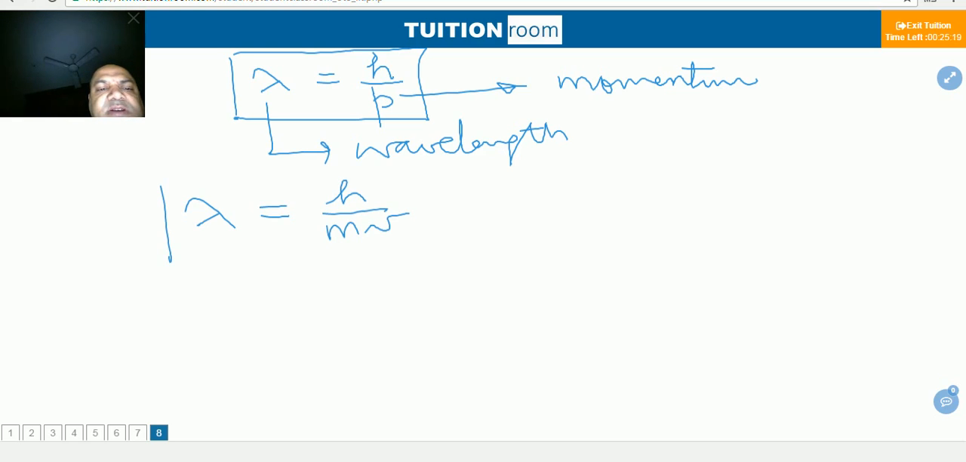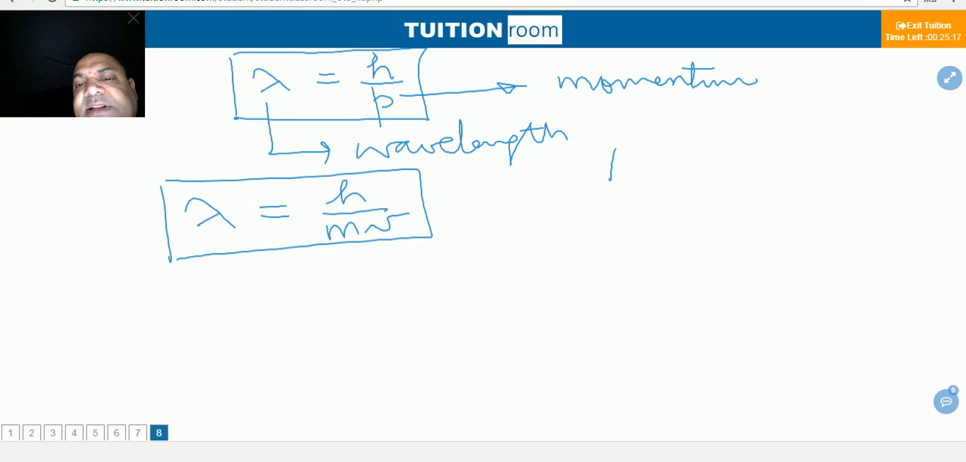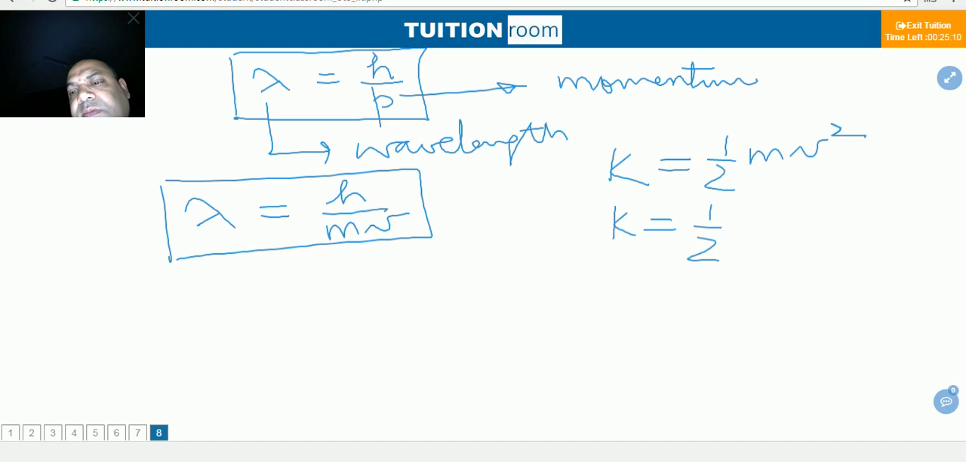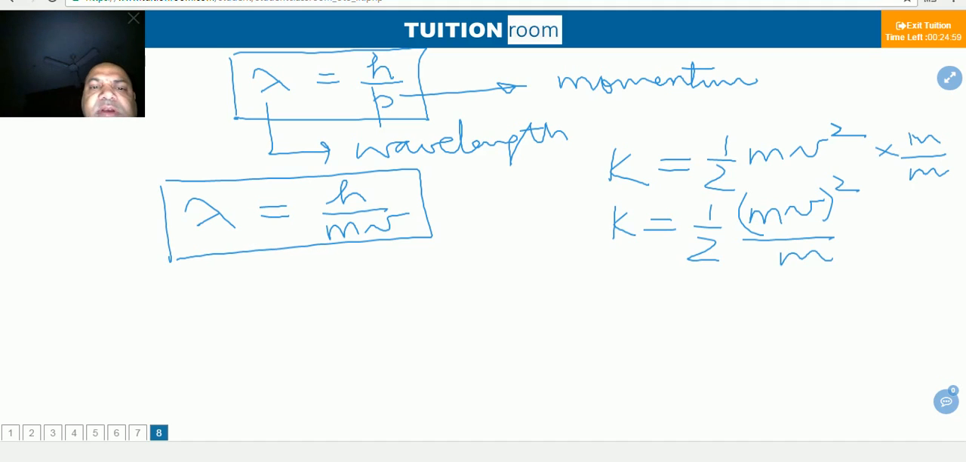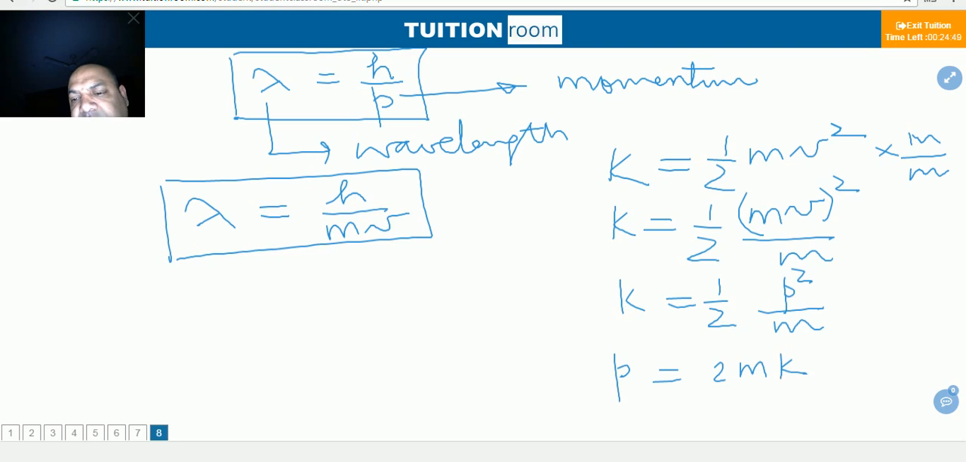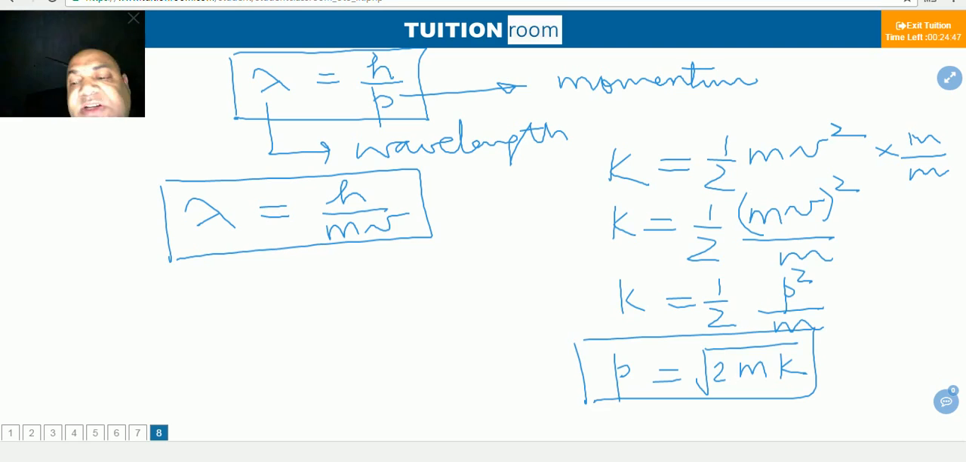Since we know kinetic energy can be given as half mv square, now it can be written as half mv whole square by m. Multiply inside, we will get this relation. Momentum can be written as root of twice mK. This is the relation between kinetic energy and linear momentum. K for kinetic energy of the particle, P for momentum of the particle.